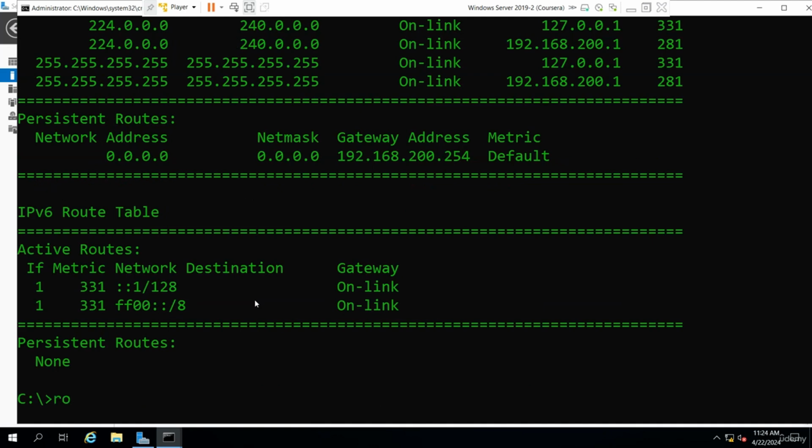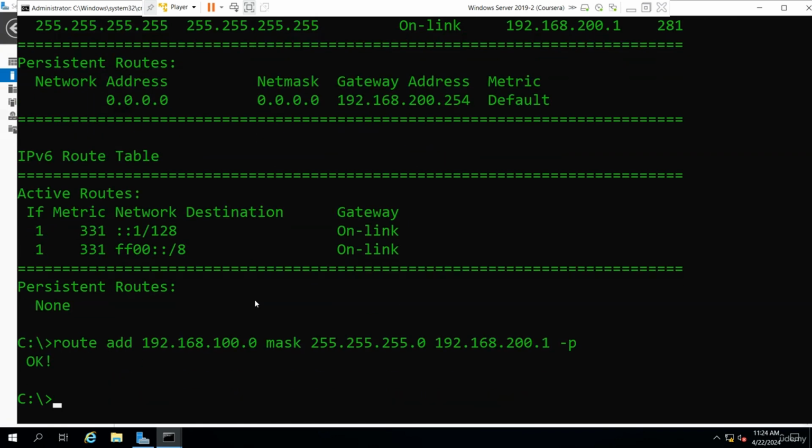So I'm going to say route add 192.168.100.0, space the word mask, and the subnet mask is the default mask, which is 255.255.255.0, space the IP address that I'm actually on, space negative P. And now check this out. Look at this.